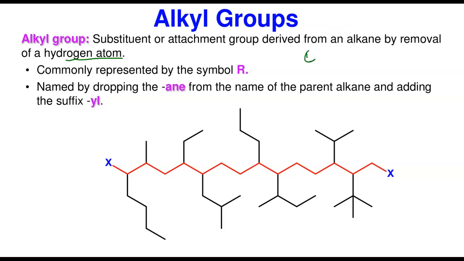Now, remember methane, this is methane, right? If you remove one hydrogen from this, it becomes CH3. This CH3 becomes an attachment. How do we name it? What do you need to do? You just put YL. So you're going to remove ANE and put meth, which is 1 carbon, YL becomes methyl. So that is how you derive this. They are named by dropping, like I said, the ANE from the name of the parent alkane and adding YL. So if it is ethane, it's going to be ethyl for 2. 3 will be propyl and all the rest of them.